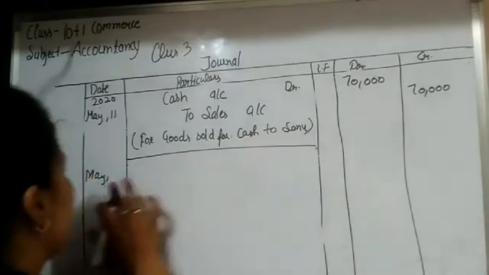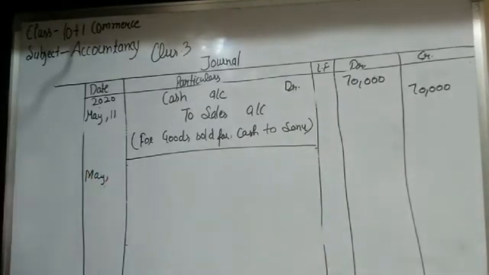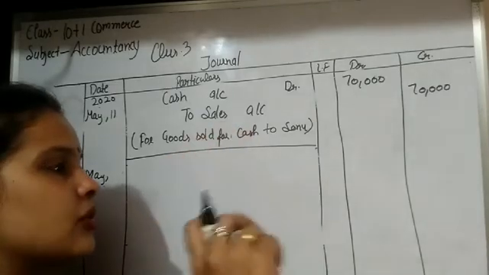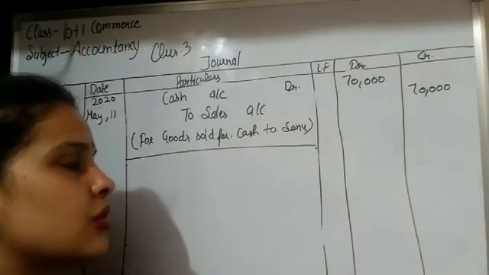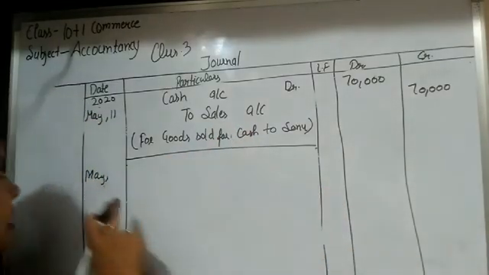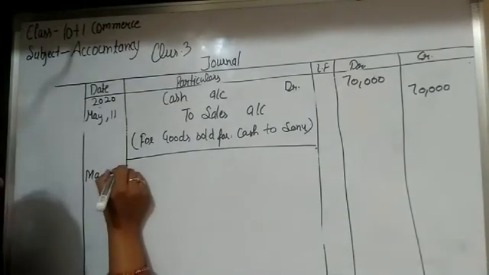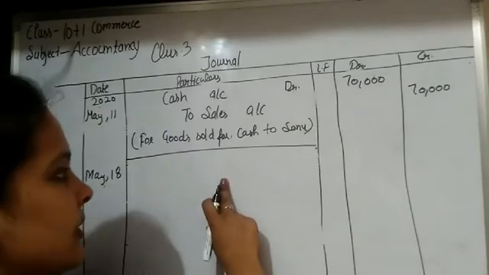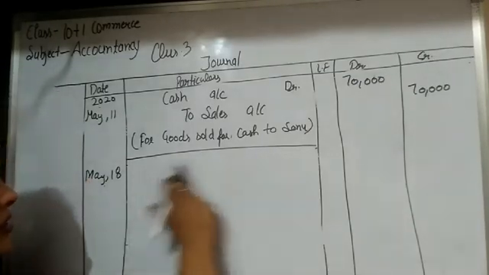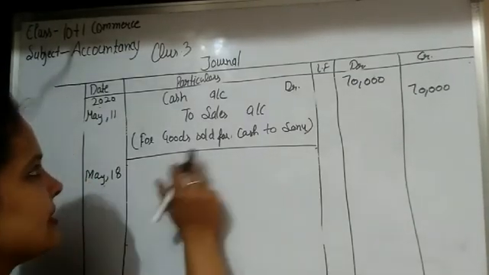Okay. Next transaction is held on May 18. Sold goods to Rajan rupees 1500 on credit. So here the word credit is mentioned and the name of the person is also mentioned. So this transaction is credit, students. The name of the person who receives goods, who buys goods from us, is Rajan. So Rajan is the personal account and he is the receiver.